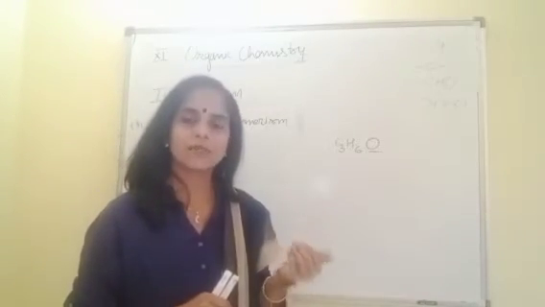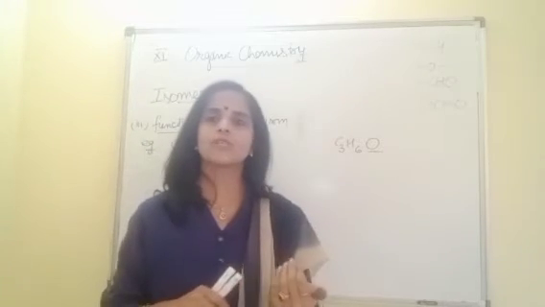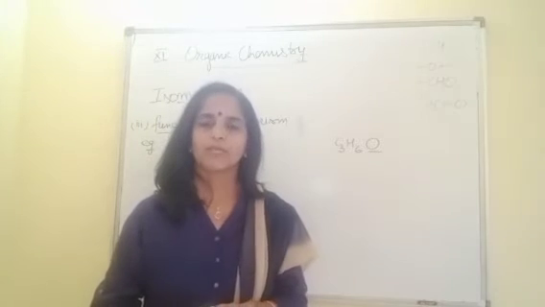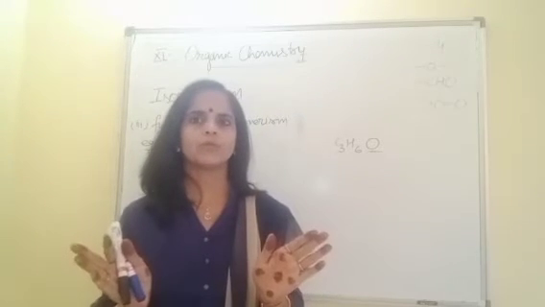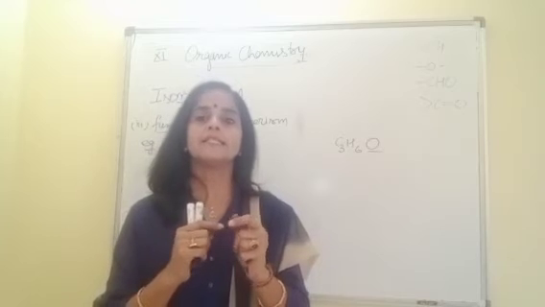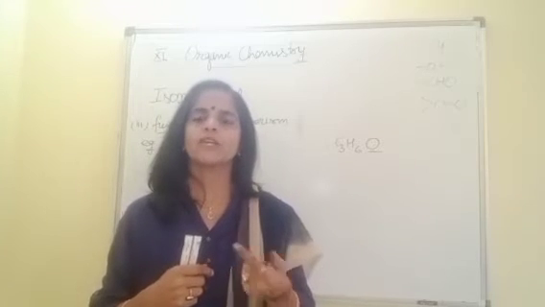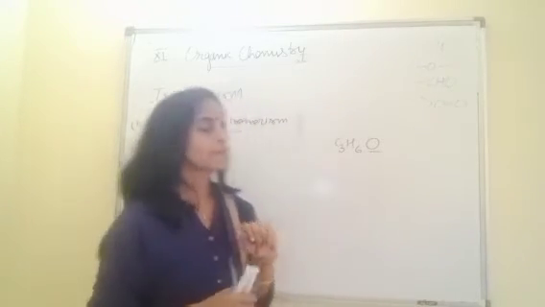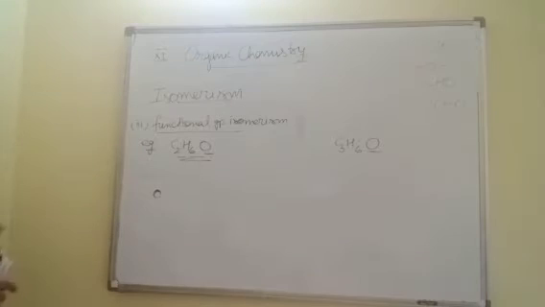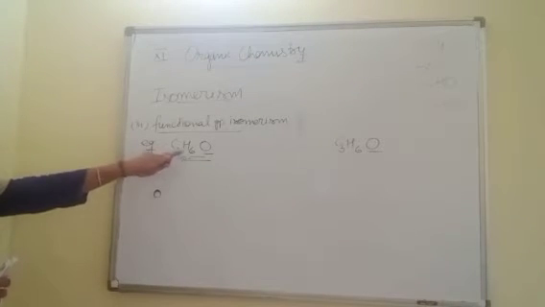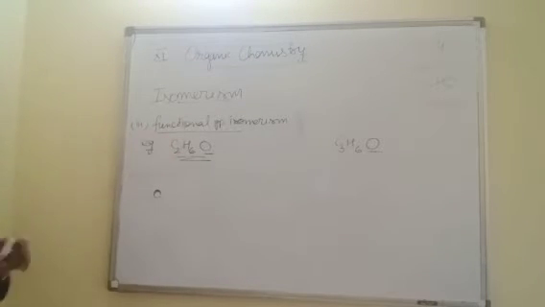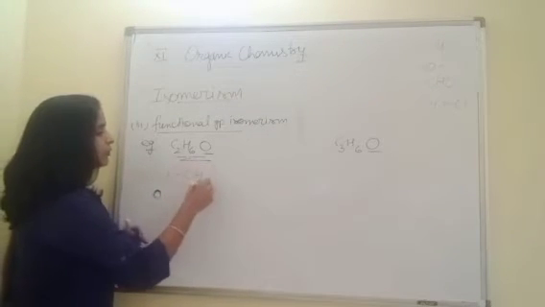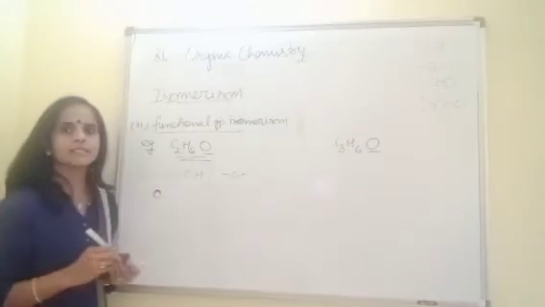This holds if we are not giving unsaturation to the carbon chain. If we give unsaturation to the carbon chain, then of course we can make alcohol as well as ether also. But now we are not giving unsaturation to the carbon chain. We are simply changing the functional group, because we are talking about functional group isomers. We are not making any change in the carbon chain. So coming to the first, it's clear this is either alcohol or ether.